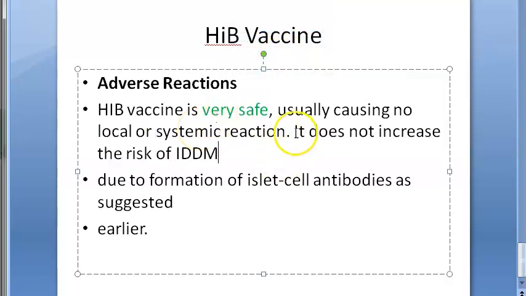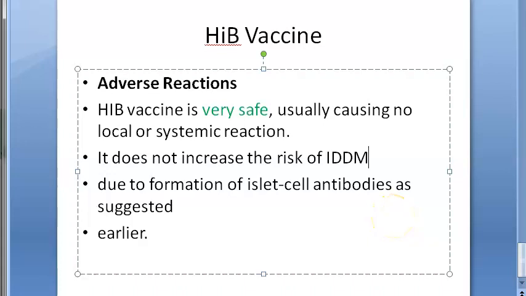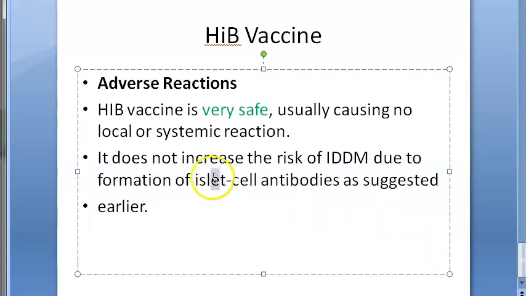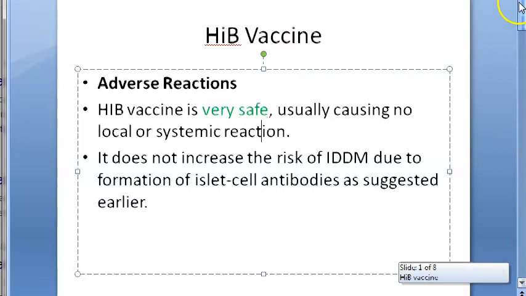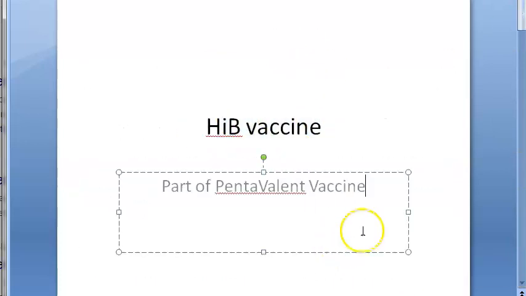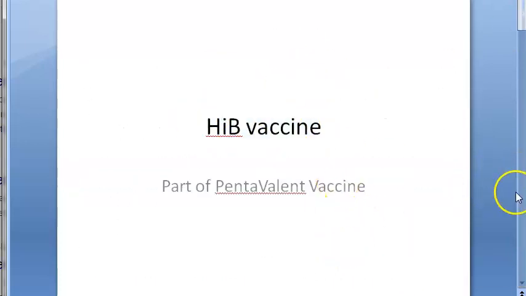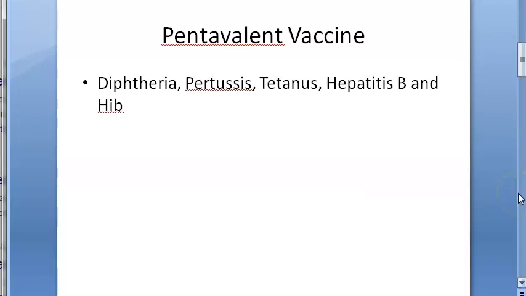It does not increase the risk of IDDM due to formation of islet cell antibodies as suggested earlier. What is this IDDM? That is insulin dependent diabetes mellitus. Anyways, it does not increase the risk, so you don't have to remember anything. You just remember HIB vaccine is very safe. Compared to measles vaccine and all, for HIB they seem to be giving a lot of clean chit, right?